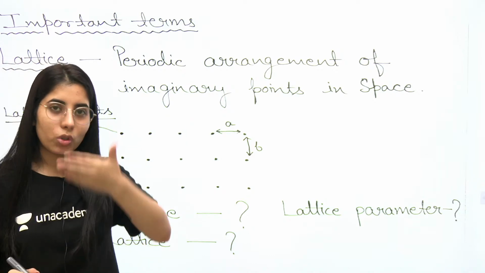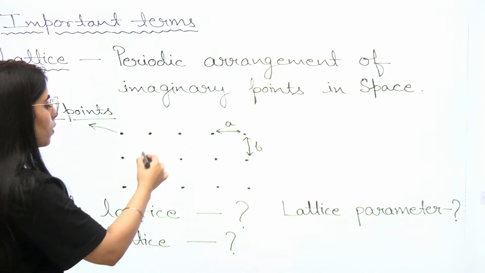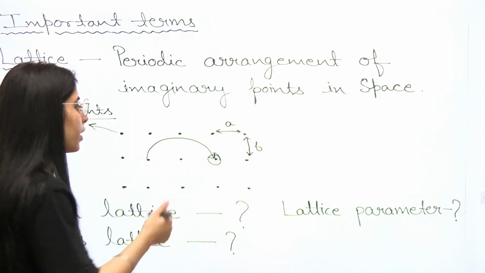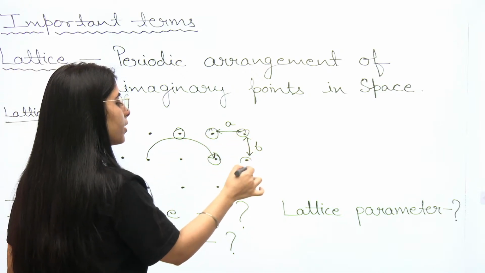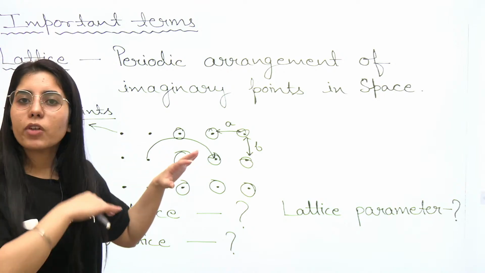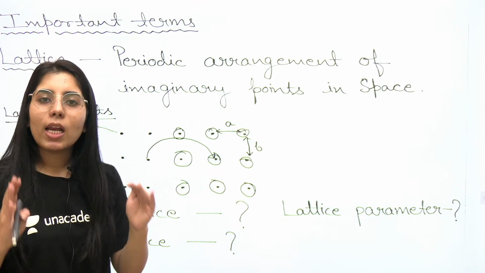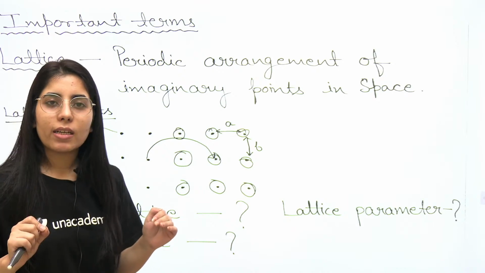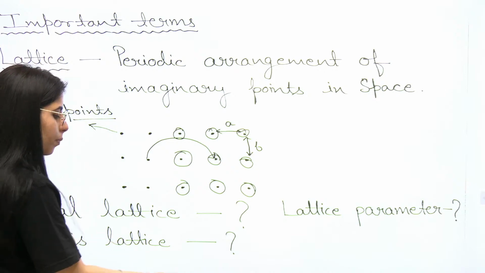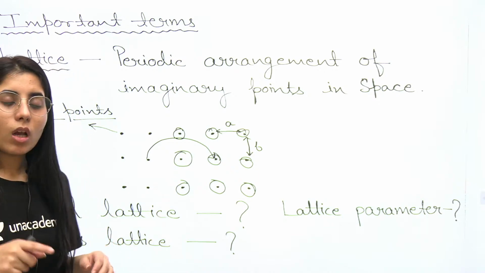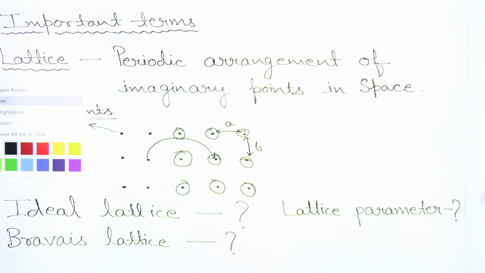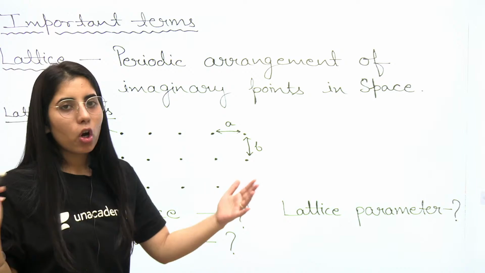Now we close his eyes and take that person from this point to this point. Again, when he observes the surroundings, the same type of lattice points are present. We allow him to observe the surroundings when he has reached this particular point. So any lattice in which each lattice point has identical surroundings is known as a Bravais lattice. I hope both will be clear, the Bravais lattice as well as the ideal lattice, which has infinite length or no endpoints.